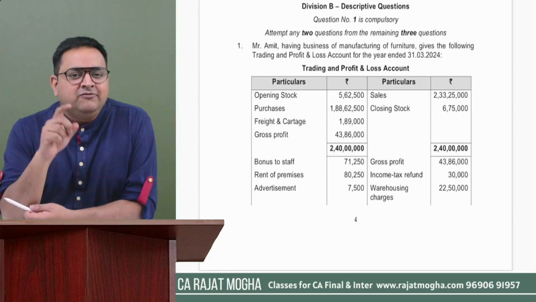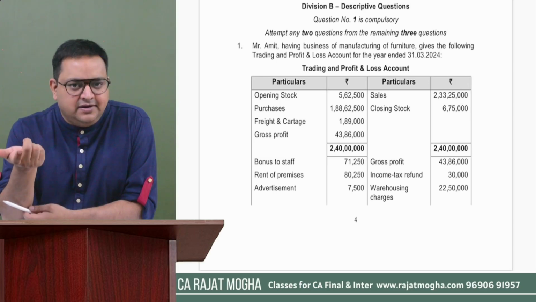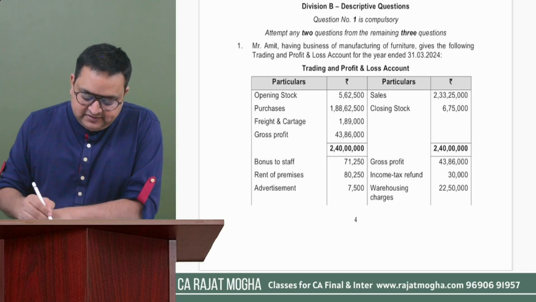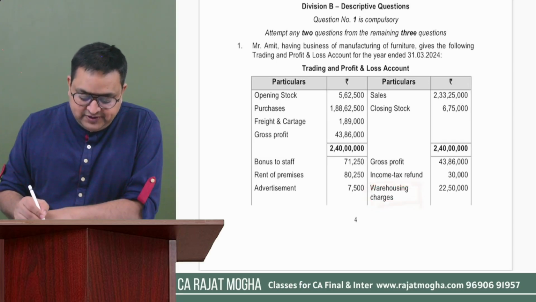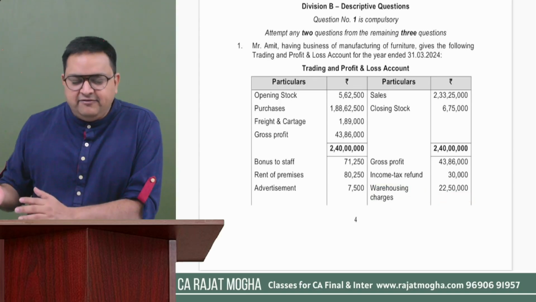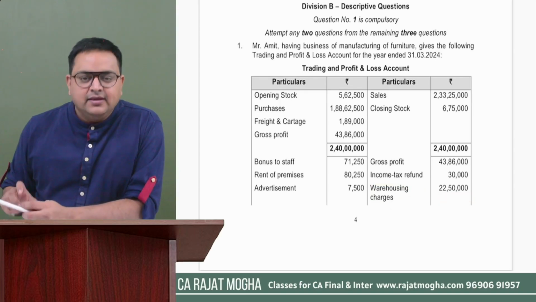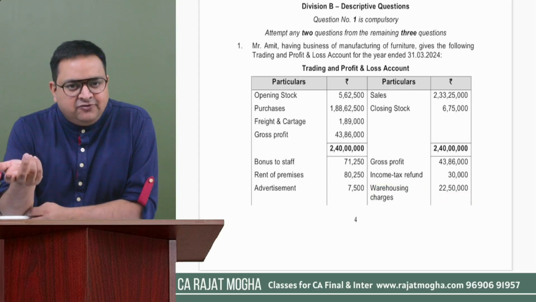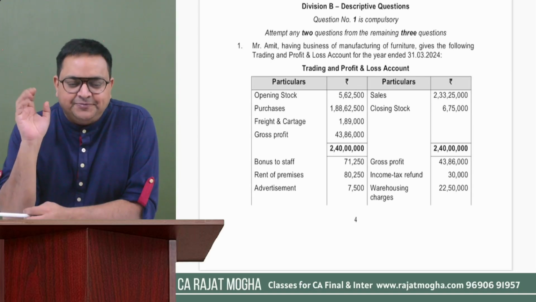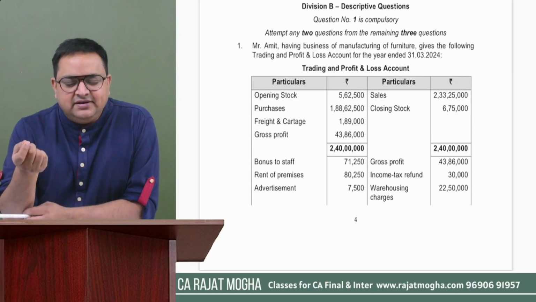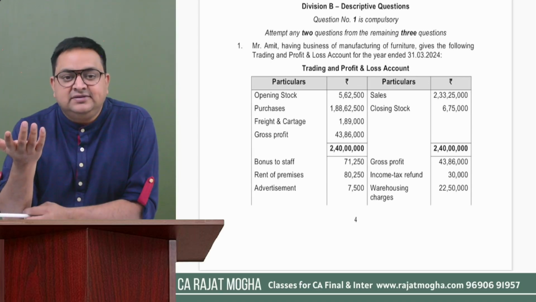First of all, tell me whether it's an expense or it is an income. Sir, obviously, it is written on the credit side of the P&L account, so it is an income. So it's a warehousing revenue, a warehousing rent. If something is mentioned in the information, we will work accordingly. But if nothing is mentioned, then warehousing charges, this is our income.